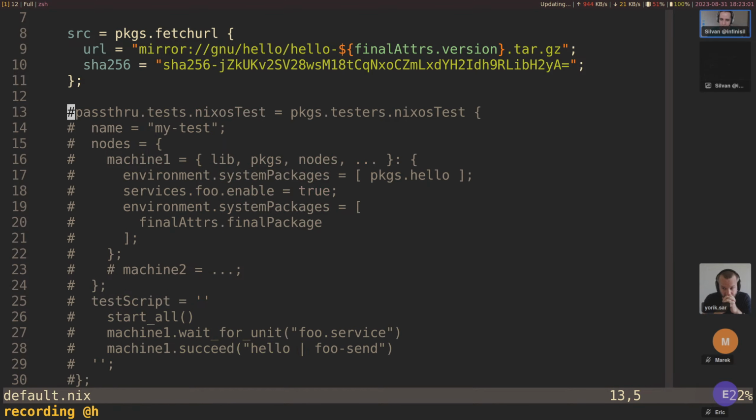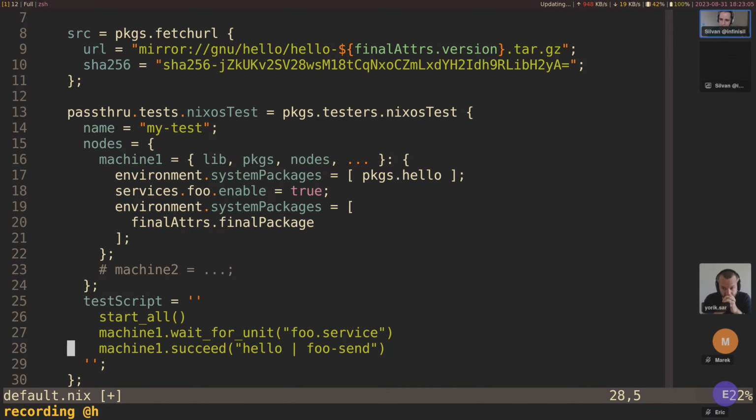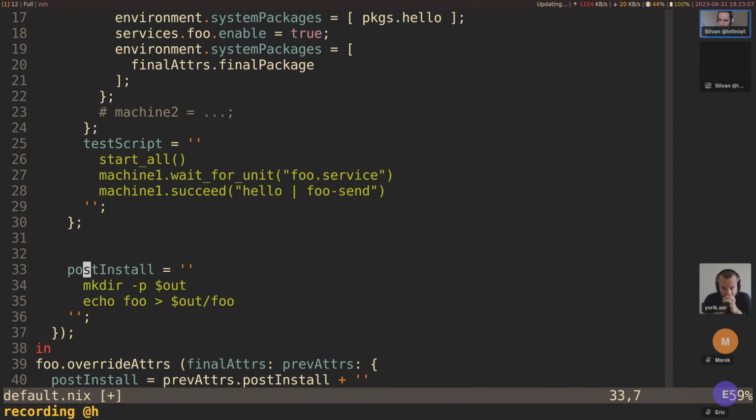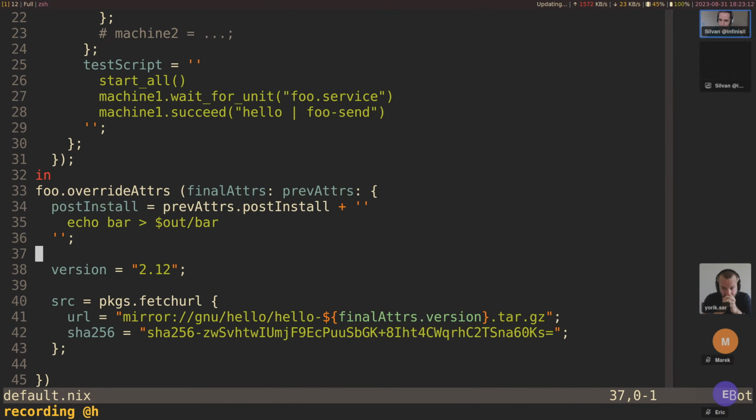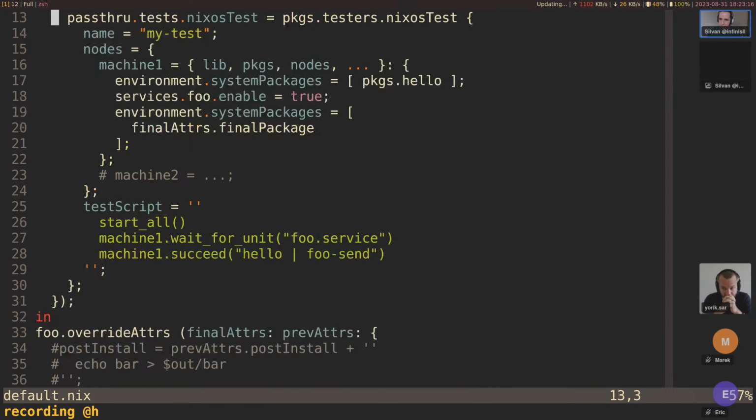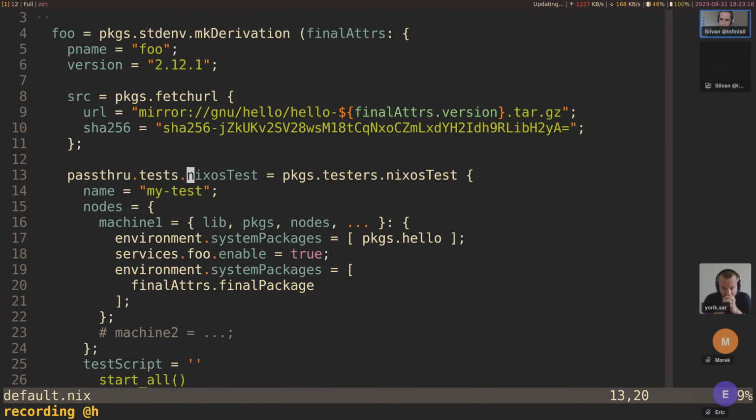We don't actually have, well, we do have a working package that is hello. So maybe let's get rid of our custom postInstall here. Let's try to make this work. Pass through nixosTests. We want to test this hello here. Let's say this is a custom hello. We do hello test. Nodes, machine 1.